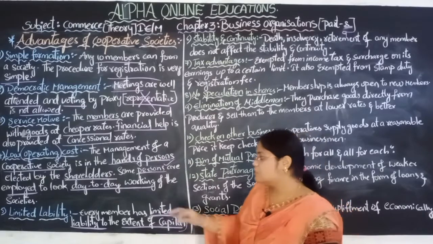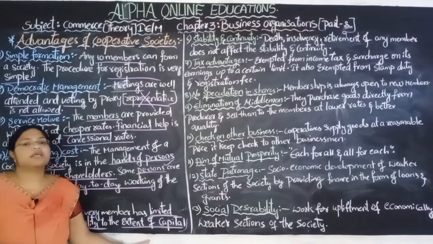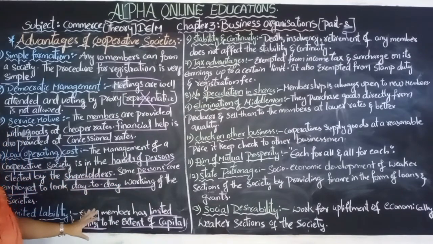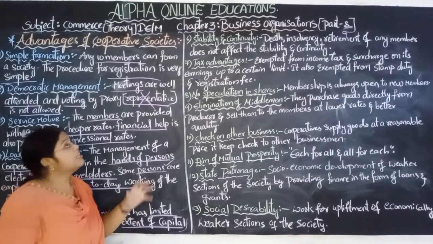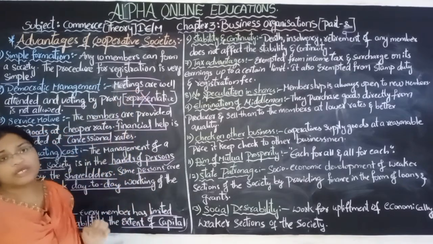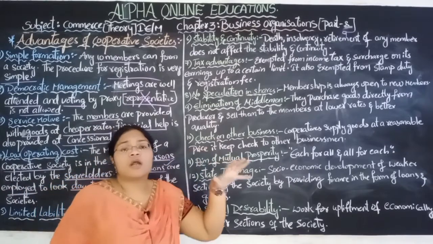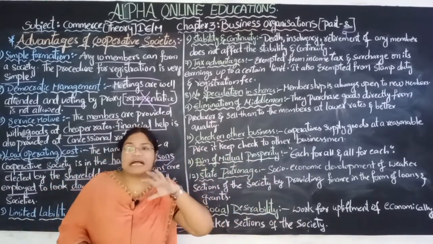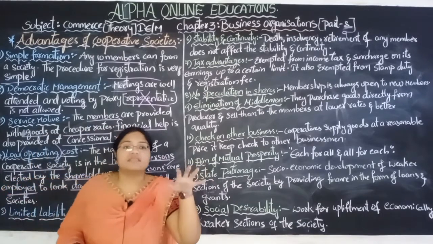Okay, so this is about the limited liability. The liability is very limited for the members of the cooperative society. Let us see the stability and continuity. Cooperative societies are not going to stop. They are continuous and they are stable.